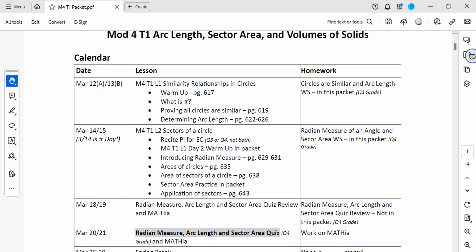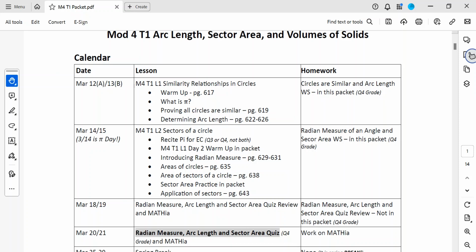Okay, so once I have put in your test grade, that might be your quarter three grade if you don't do anything. Now you still have until the end of the quarter to retake a quiz, retake a test, turn things in, and finish up Mathia. There's still things you can do to bring up your grade.